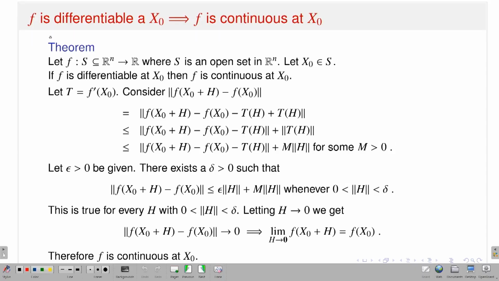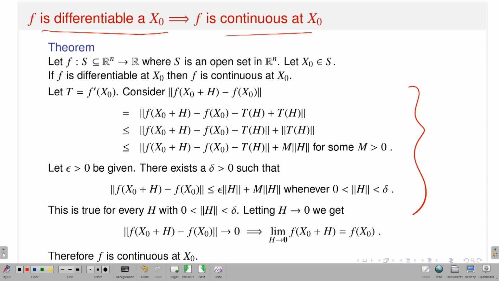Yes, the answer is yes. If f is differentiable at x naught, that means total derivative exists, then f is continuous. I already proved this in my last lecture, so I should not spend time on that.